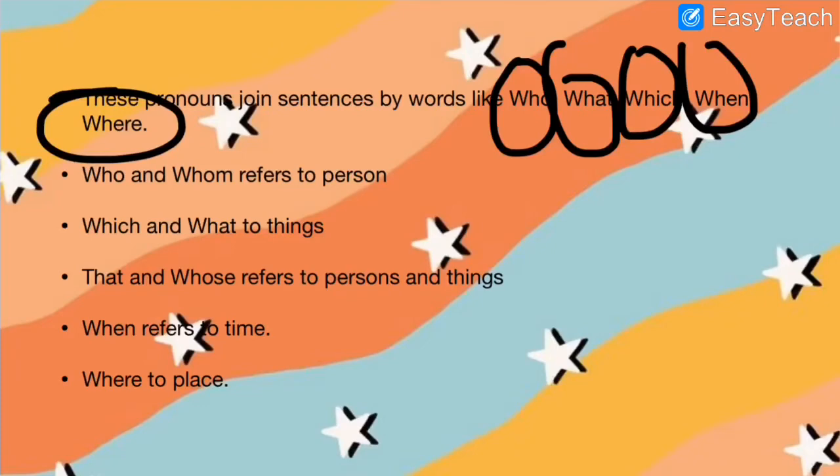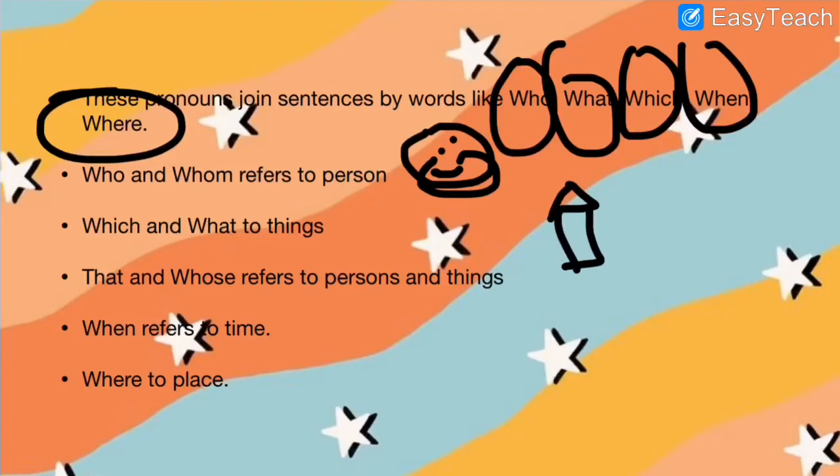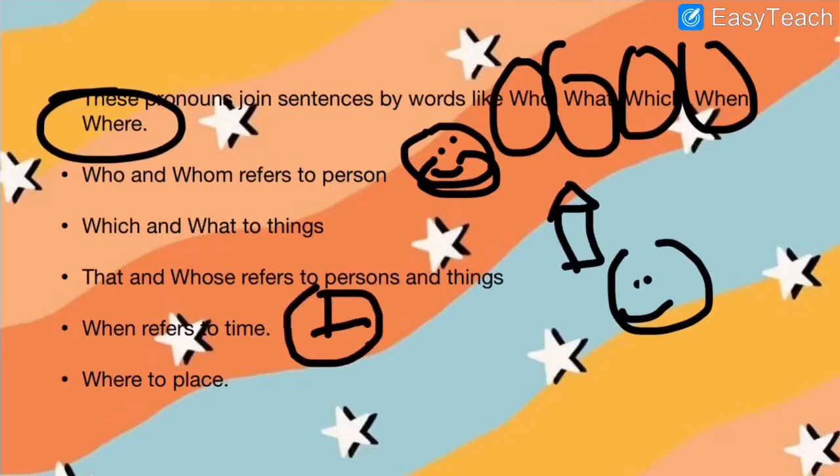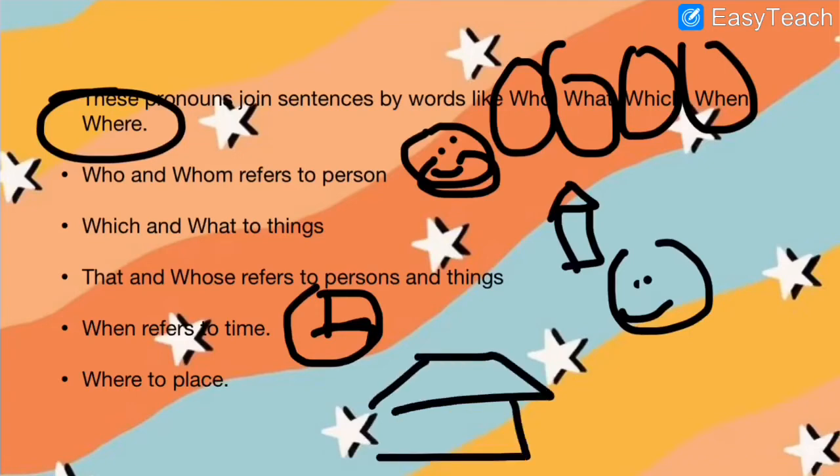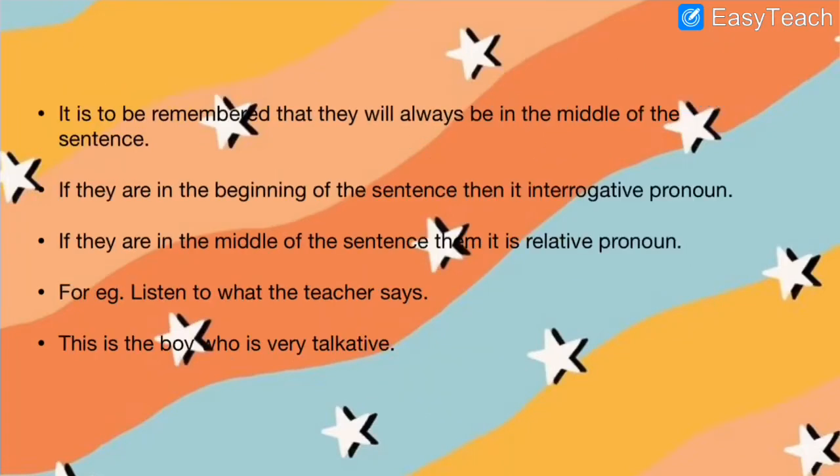So I will tell you that who and whom will refer to persons. Which and what refer to things, like for example what is in your hand, so like a pencil, and that and those will again refer to persons. When will refer to time, and where is for place. So these are called relative pronouns.